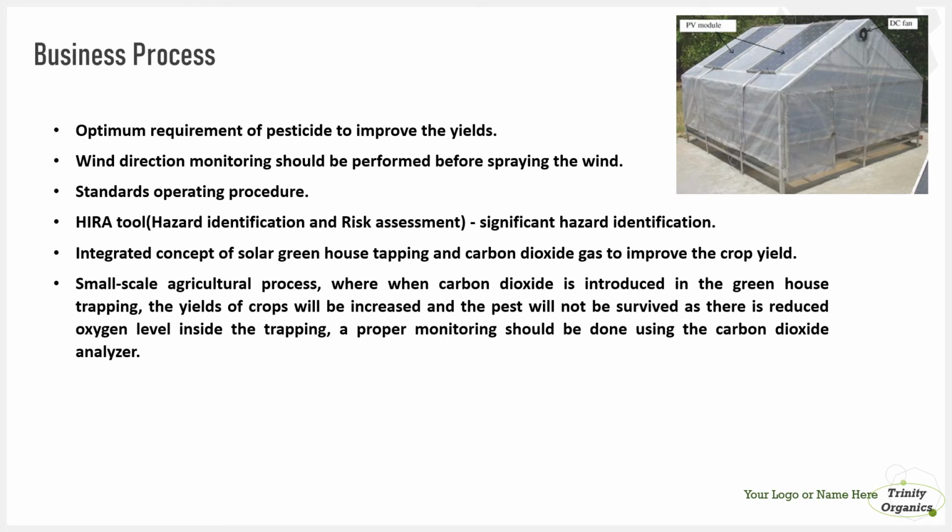And we can use the concept of solar trapping with carbon dioxide gas inside the trap, so that when these gases are sent inside, there is a deficiency of oxygen inside the trap, which makes the pests die. With this we can reduce the risk of using pesticides in any agriculture farming.